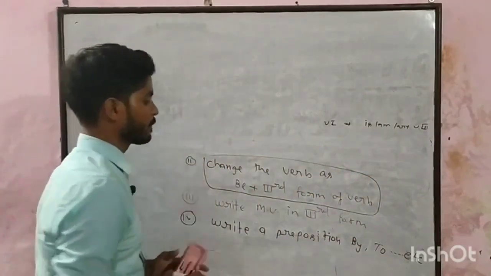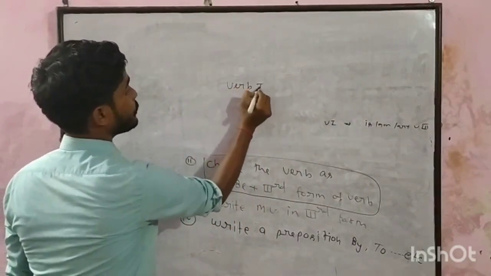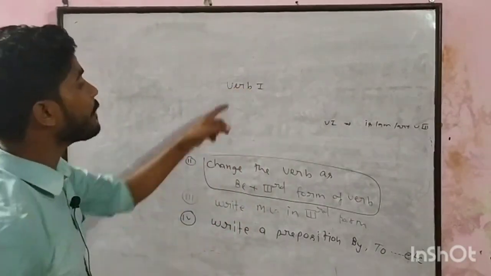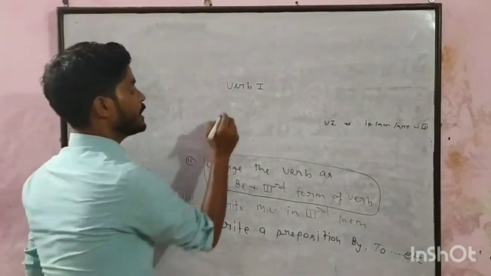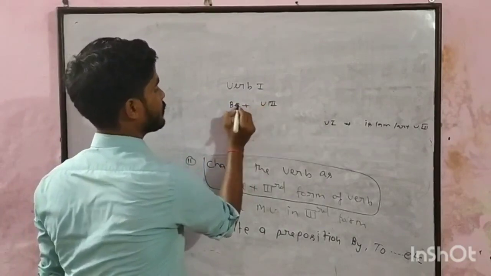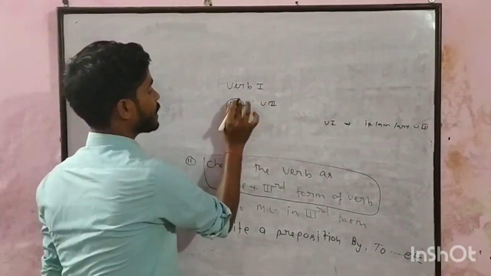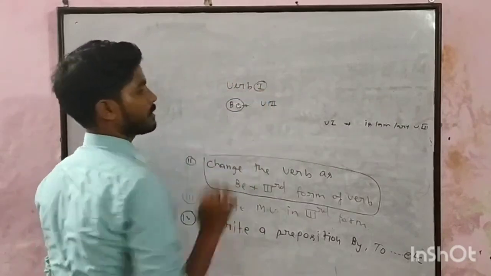Most important. Let's say there is a verb written in first form. We have to change the verb into passive voice. Remember, this must be changed as be plus third form of verb. And the be verb will be written in the same form the verb is written.